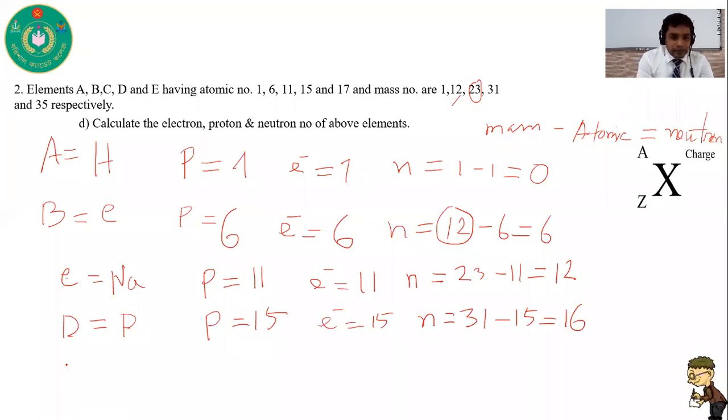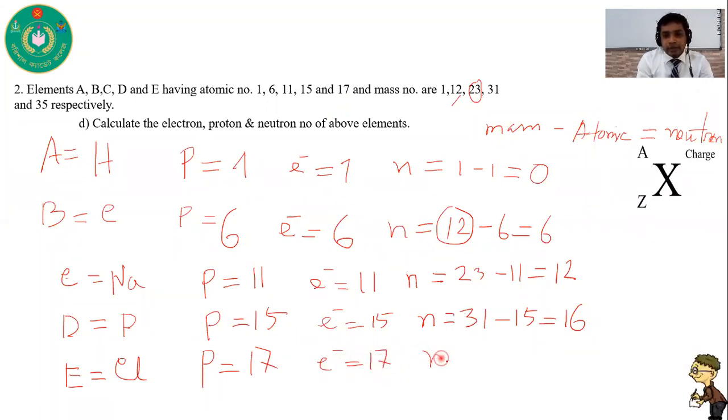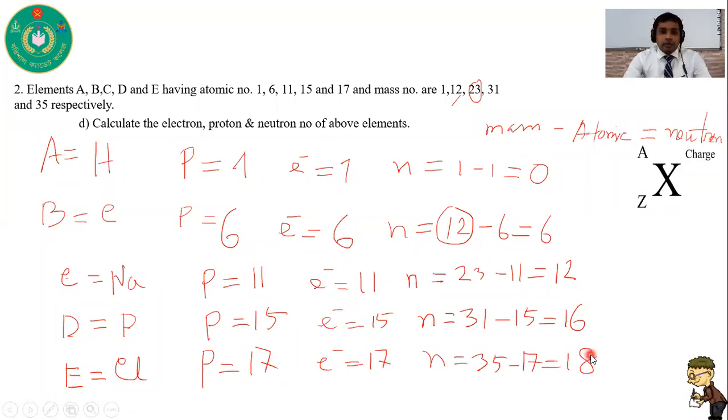In case of E, you know that the atomic number is 17. So this is chlorine. Its proton number equal to 17, electron number is also 17, and neutron number is equal to its mass number, which is 35, minus 17, equal to 18. So in this way, you can find out the electron, proton, and neutron number of the above elements.